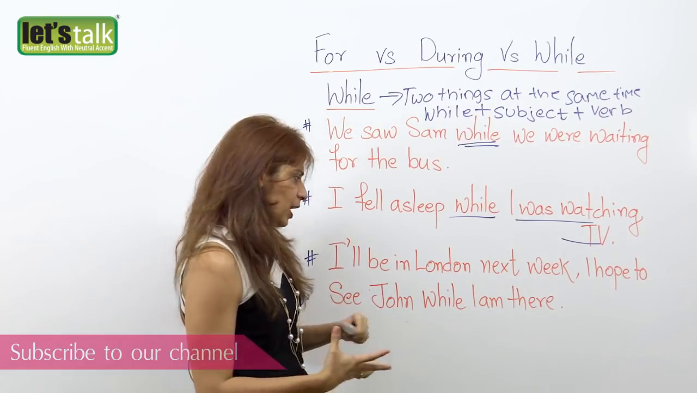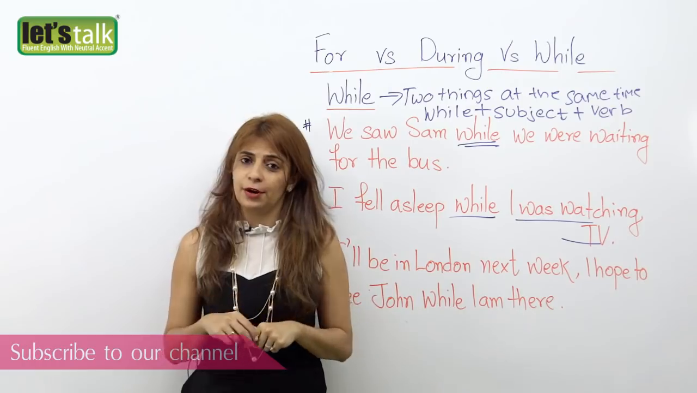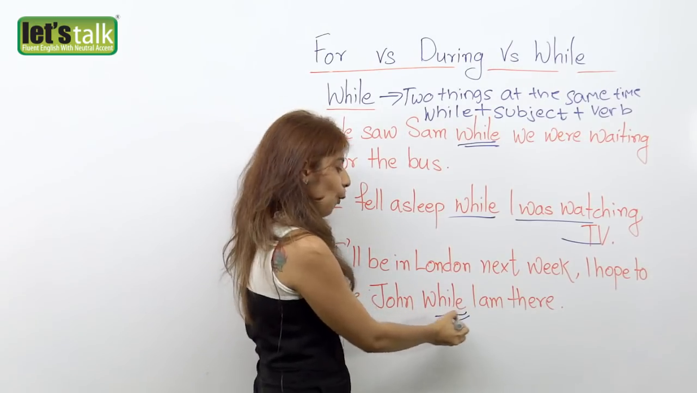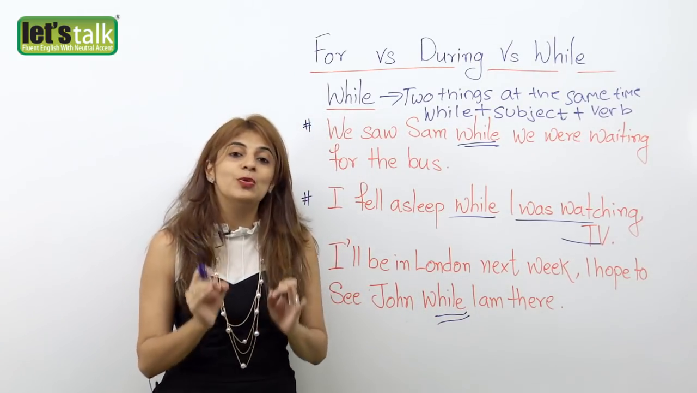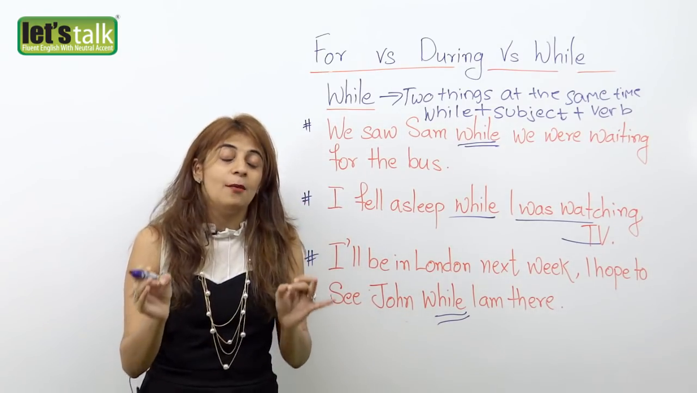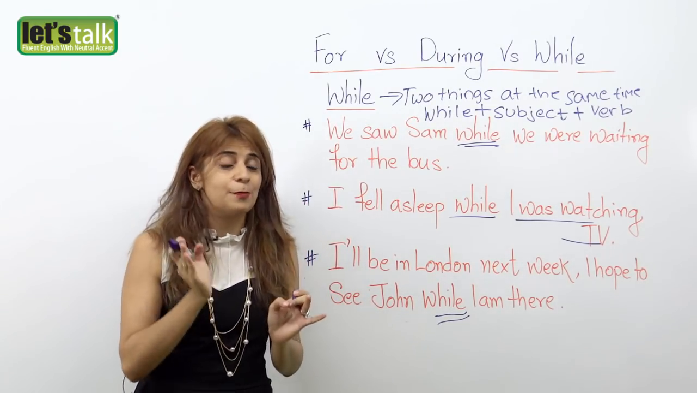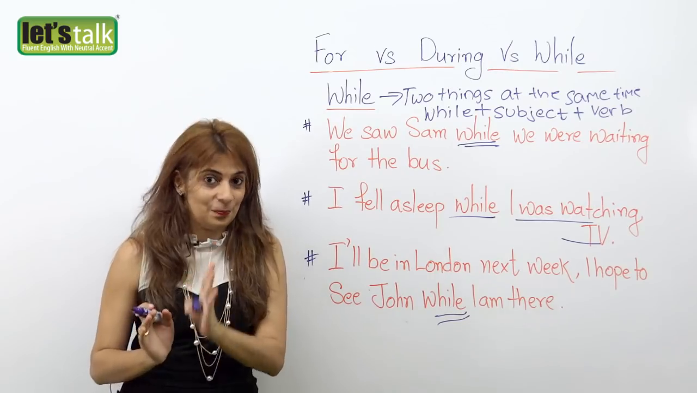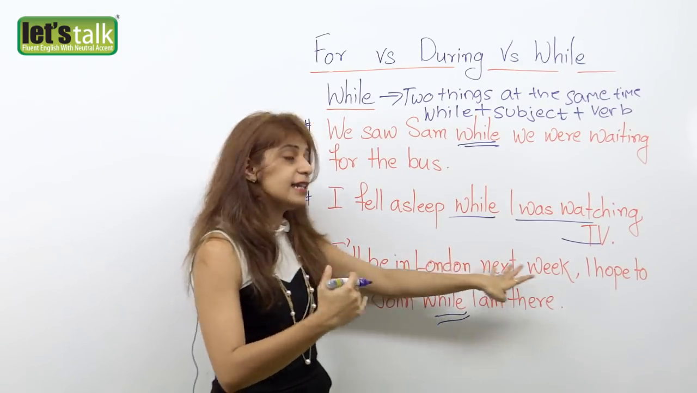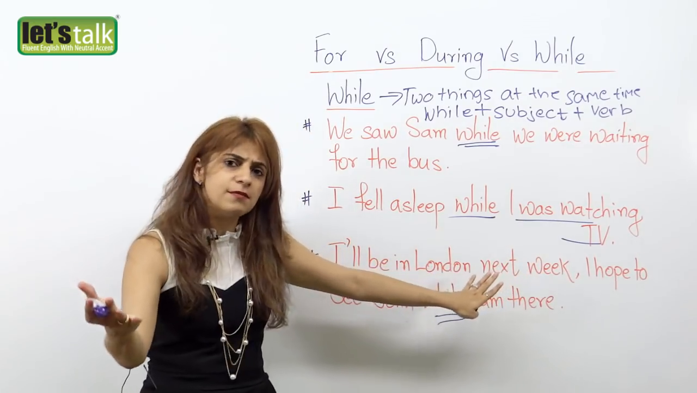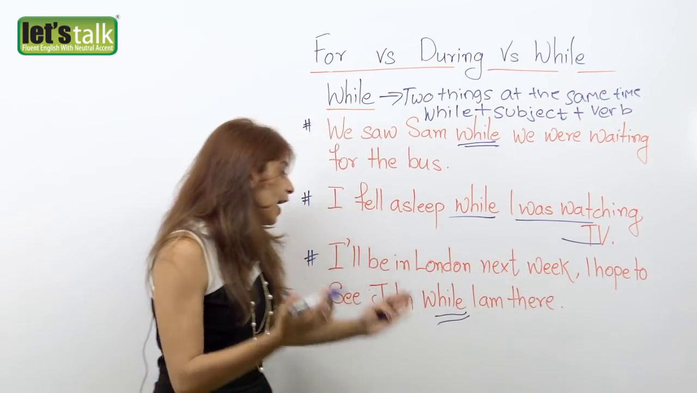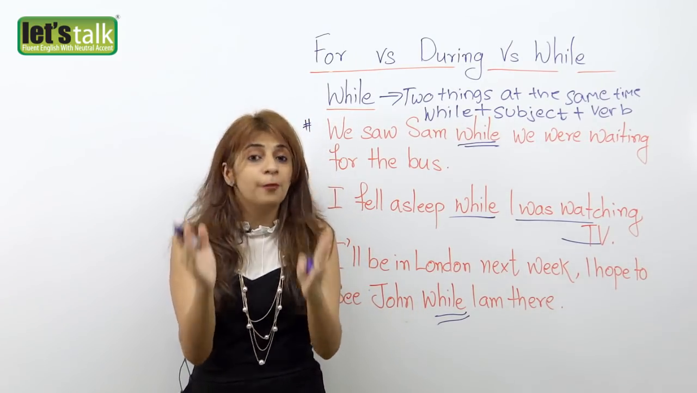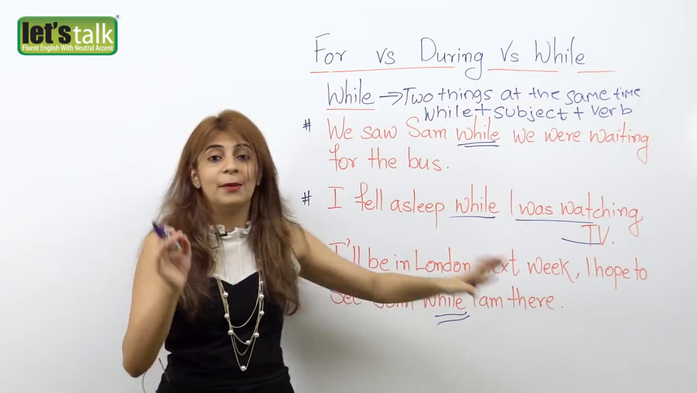Now let's look at the third sentence here. I'll be in London next week. I hope to see John while I'm there. Here we have, of course, used the preposition while. But always remember, when you talk about the future and you use the preposition while, you will always say it in the present tense. In the sentence, I'll be in London next week, that's future. But I hope to see John while I am there. So here I'm talking in the present.